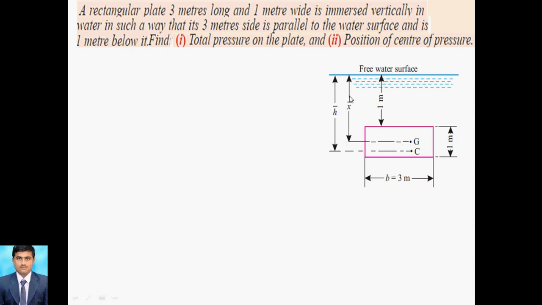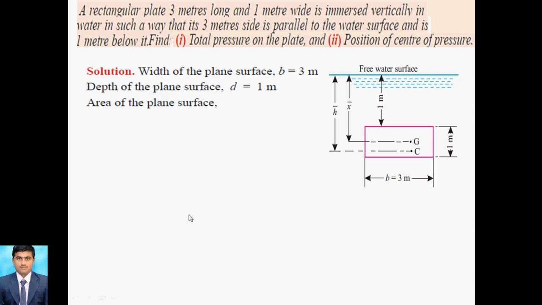And for x bar, how to calculate x bar for this point? This 1 meter is there, and for the plate, it is 1 meter. So when you calculate for the plate it is 0.5, this 1 meter is there, and this height is 1, so that's why x bar is equal to 1.5.